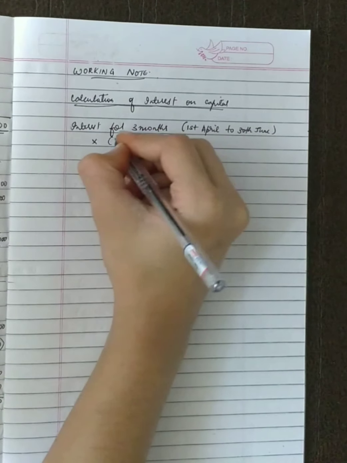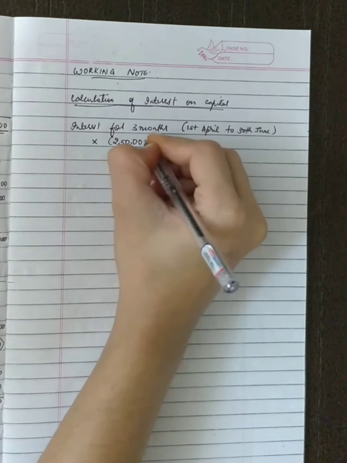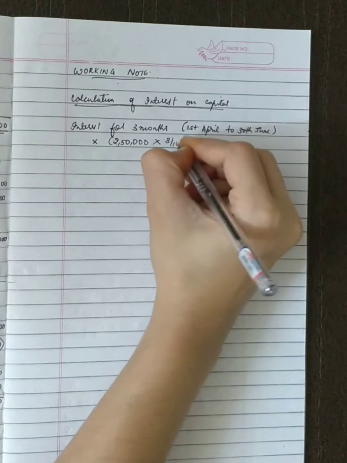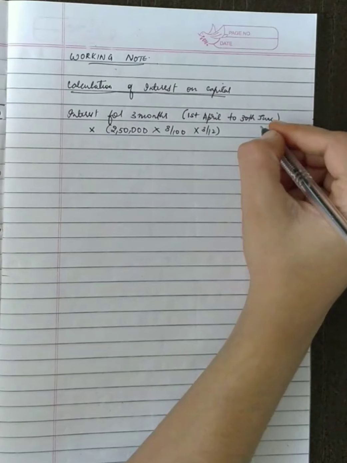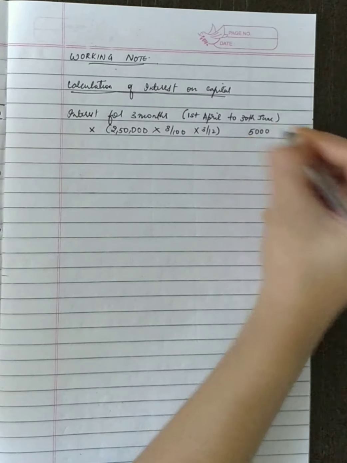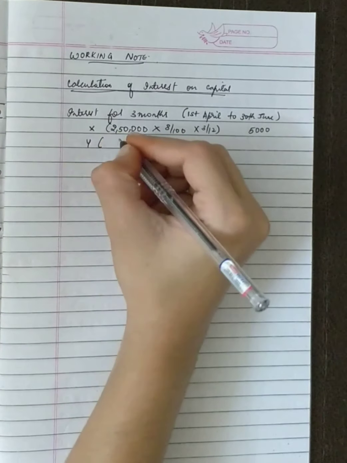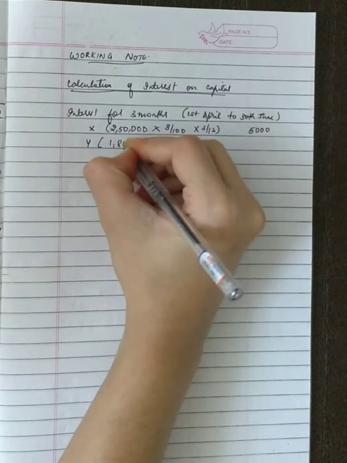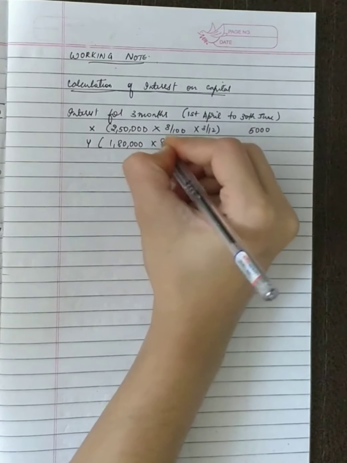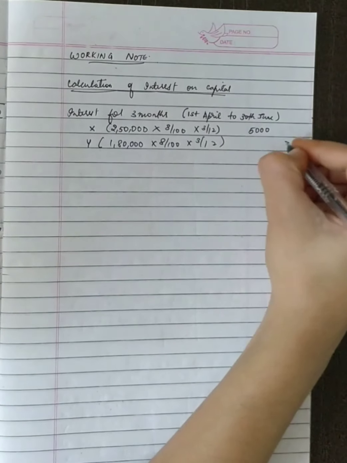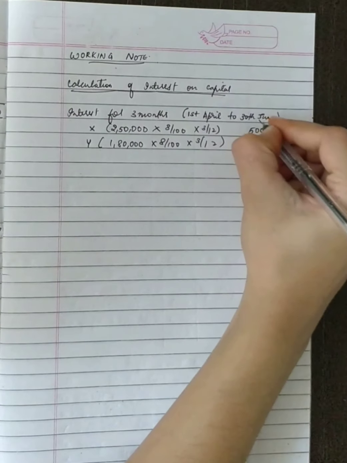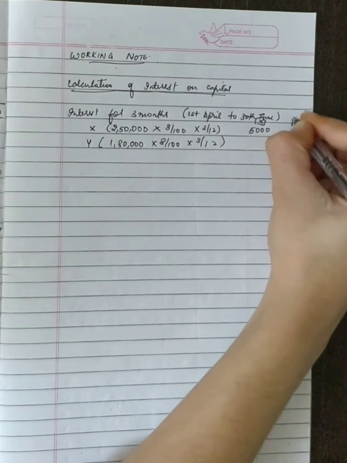So for X it will be 2,50,000 into 8 by 100 into 3 by 12. That is 5,000. For Y it is 1,80,000 into 8 by 100 into 3 by 12. 3,600. At the top you can write X and Y.